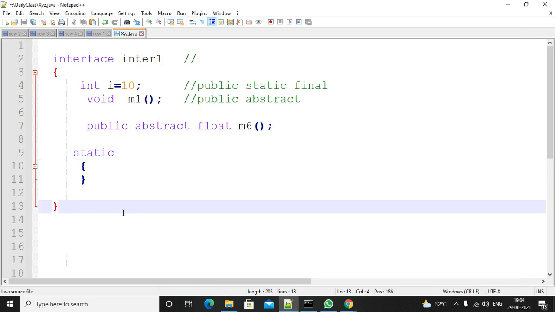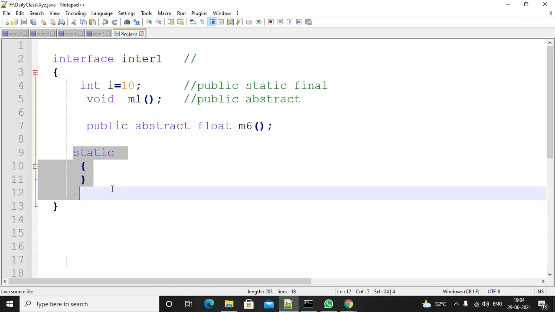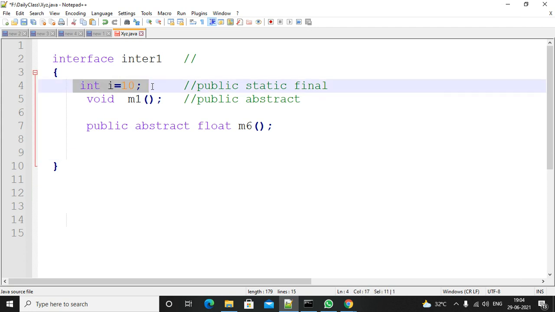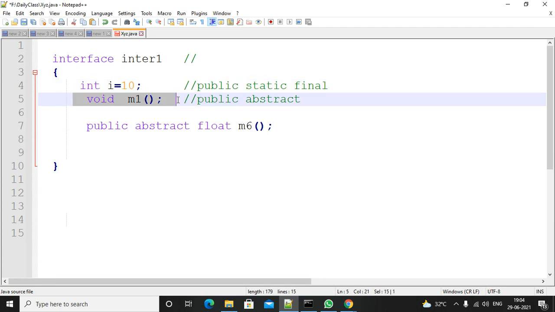So an interface contains only two things up to Java 1.8. Variables, which are by default public static final variables, and methods, which are by default public abstract methods. Only two things.